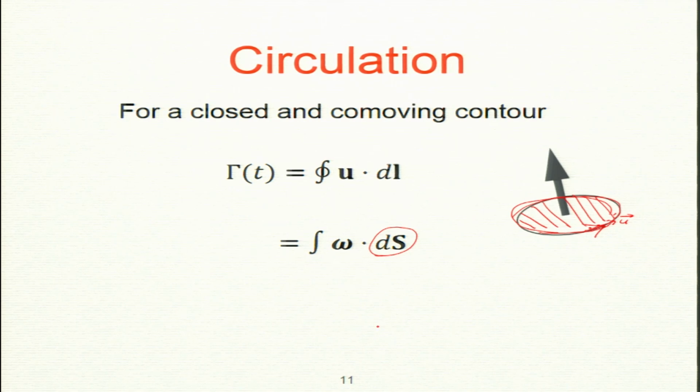Now it turns out for inviscid flows, where viscosity is 0, this quantity is also conserved. This is not a quadratic invariant, but it is one of the important theorems, and this conservation law goes to Kelvin.